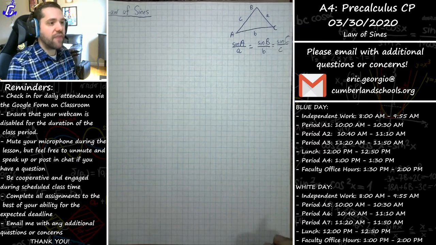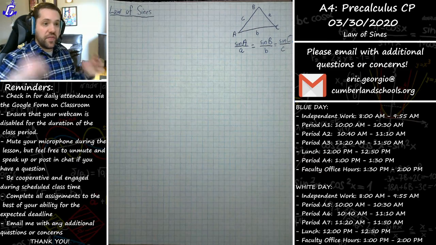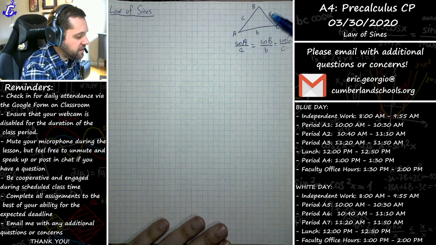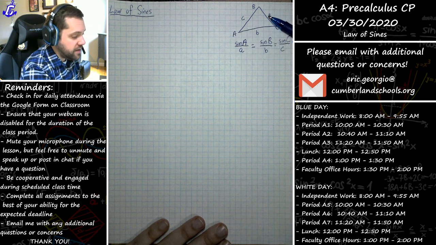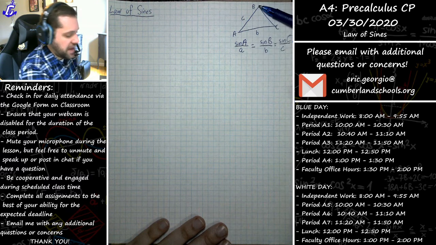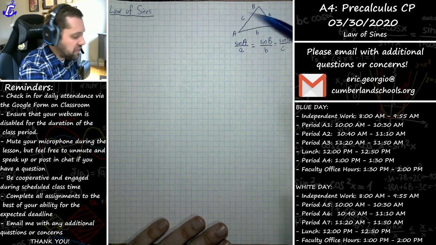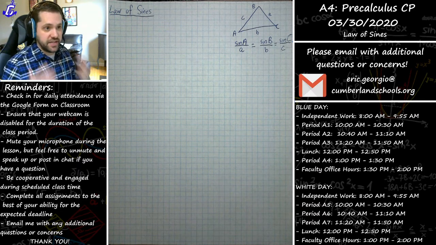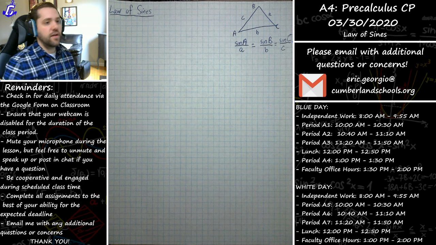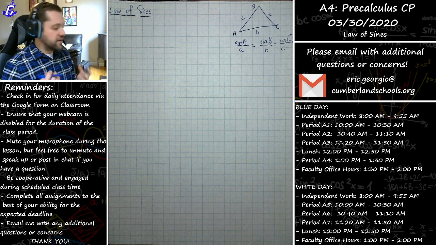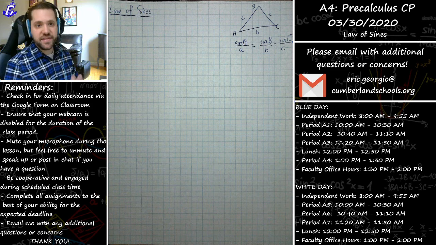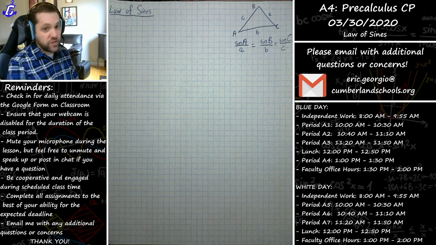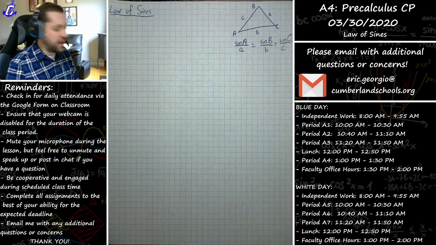Okay? So that ratio exists with every triangle, that the sine of any angle divided by the side that's across from it is equal to the sine of any other angle divided by the side that's across from it throughout the entire triangle. Okay, that is a relationship that just is established and exists. It's called the law of sines. So we can use that law of sines to solve for any missing side and any missing angle in any triangle, not just right triangles. We can use it for literally any triangle.